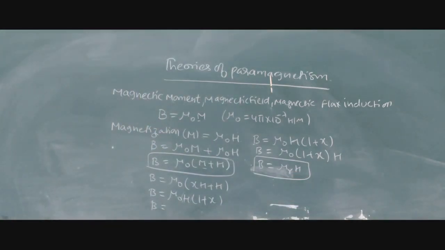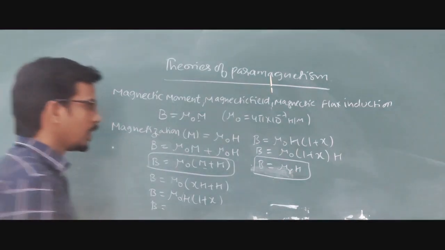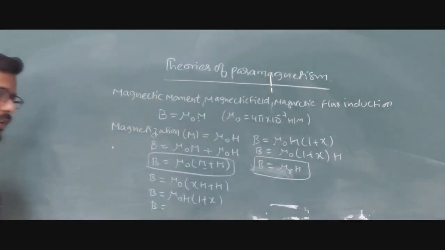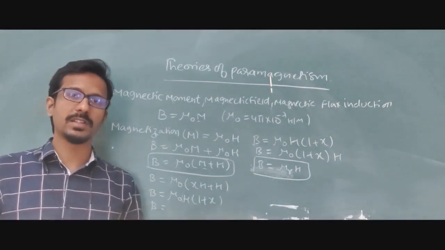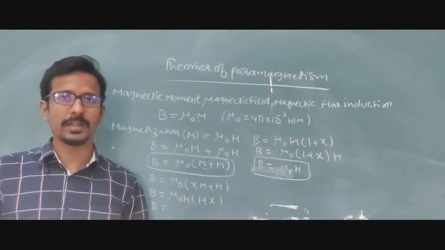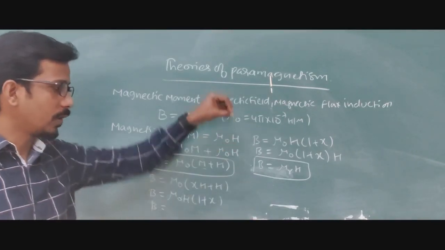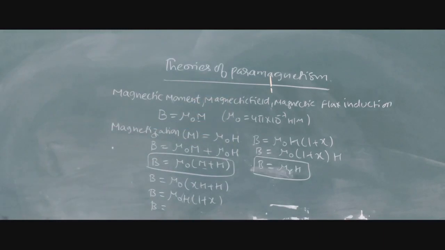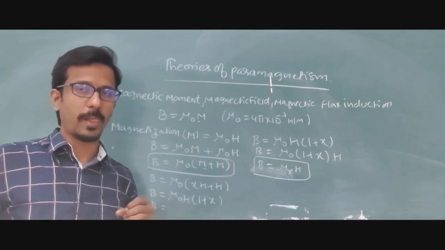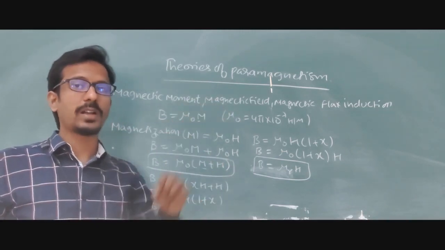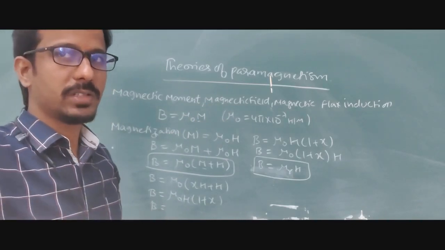Susceptibility of any material, if we are moving from one material to another material, is nothing but the mu naught value. So like that we are getting mu naught 1 plus susceptibility, and H is the constant value. Like that we are able to calculate how much flux density is going to change from one material to another material. Now for the advanced theory, to explain in more detail, we require more assumptions and theories. Otherwise we cannot understand. So overall we are understanding how the theories of paramagnetism emerge. Now let us discuss classically what limitations there are in this theory.